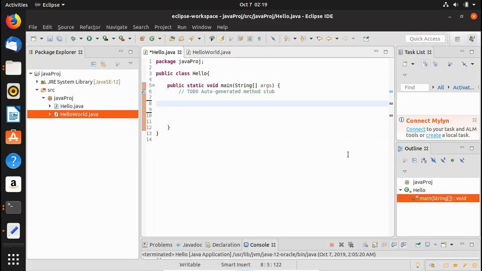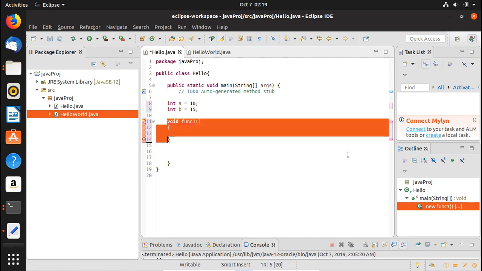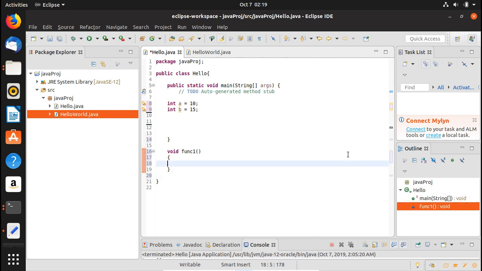All right, let's say we have an integer variable here, int a equals 10, and here we have int b equals 15. Now we're going to have a function here, so let's say void func1, and inside of that function, I think we need to have this function from outside the class, right? Yeah, okay, sorry, not outside the class but outside the main function.